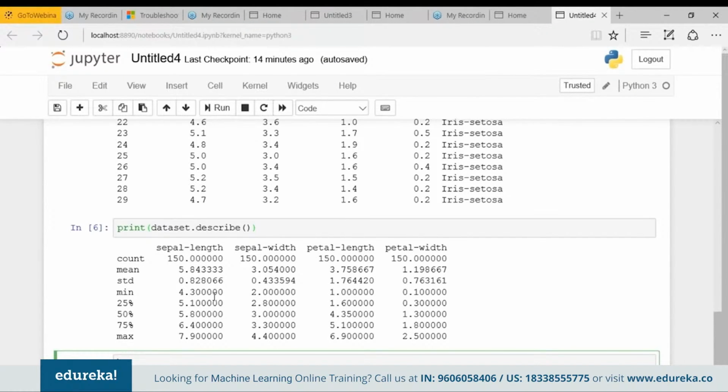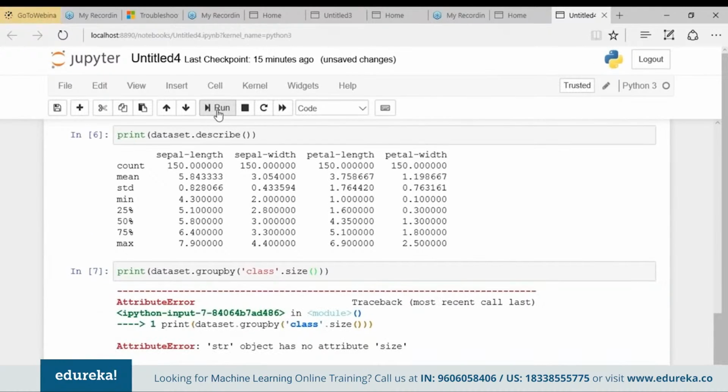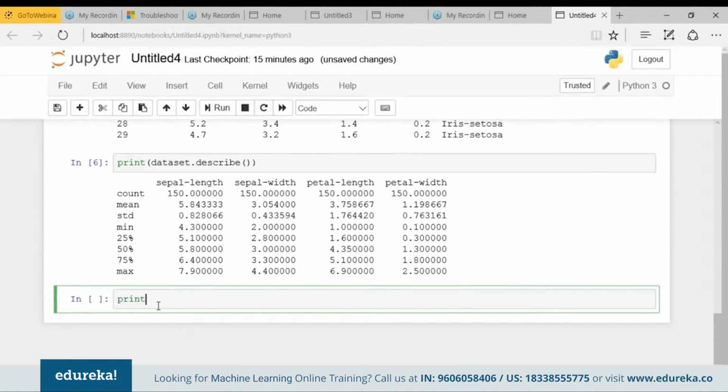Now let's look at the number of instances that belong to each class. For that, we'll print dataset, and I want to group it by class, and I want the size of each class.